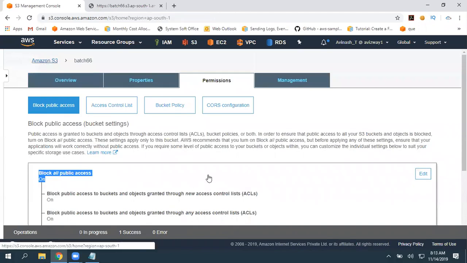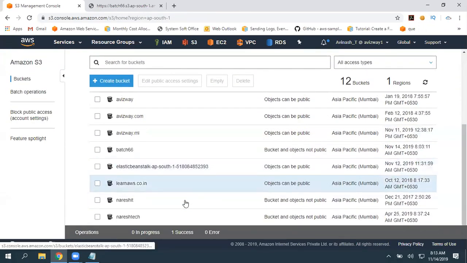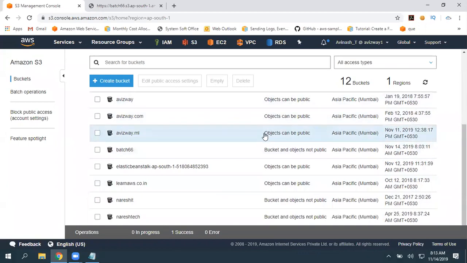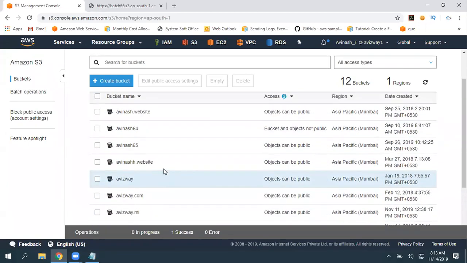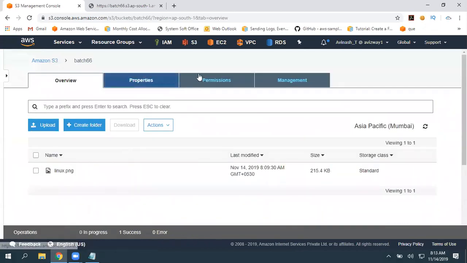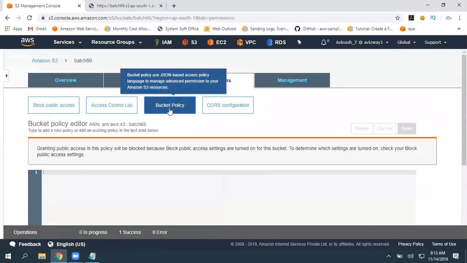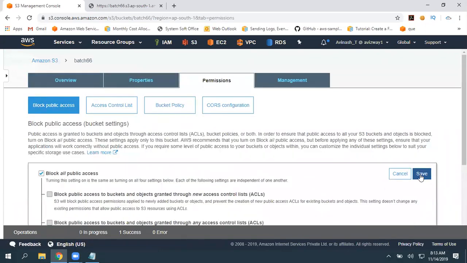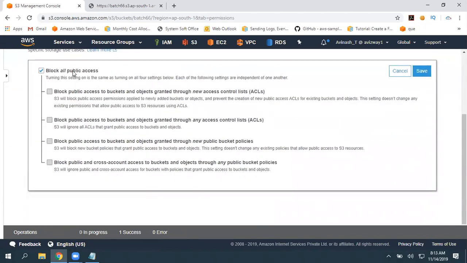Before turning this off, if you observe here, it says bucket and objects not public. But if you turn that off, you are going to get the option that buckets can be public. At that time, object level permissions are important. So let's go here, pick permissions, bucket policy, bucket public access settings, edit, and uncheck this.